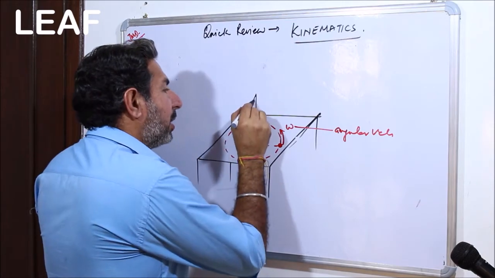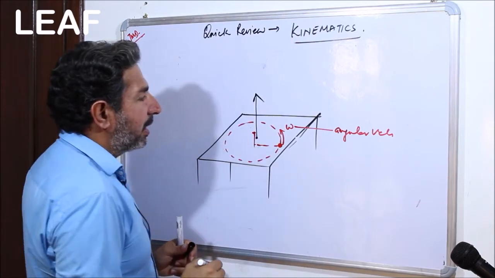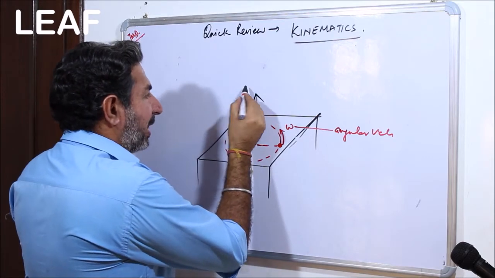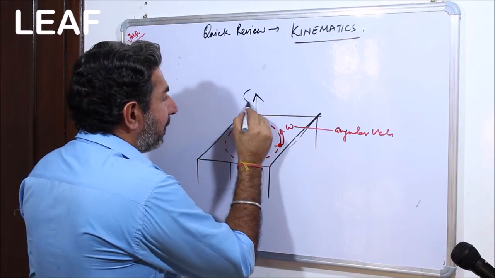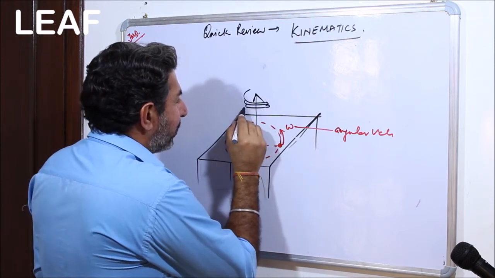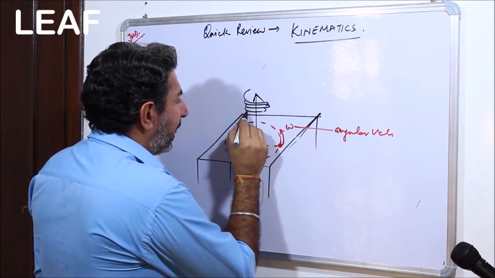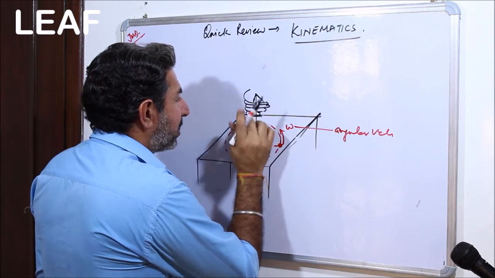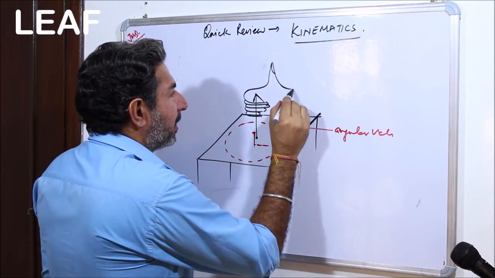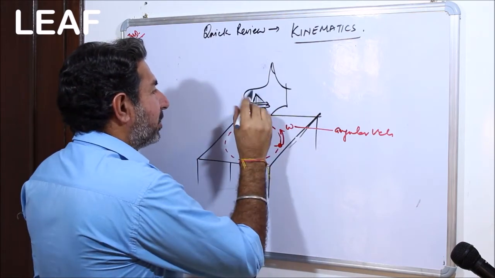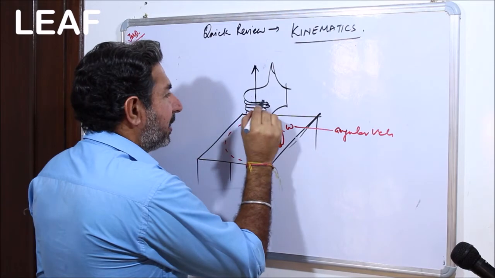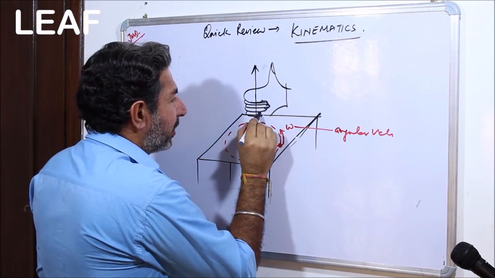Let's draw. I'm not a very good artist, but give me a chance to draw it. See, okay, and like this. Just see it.